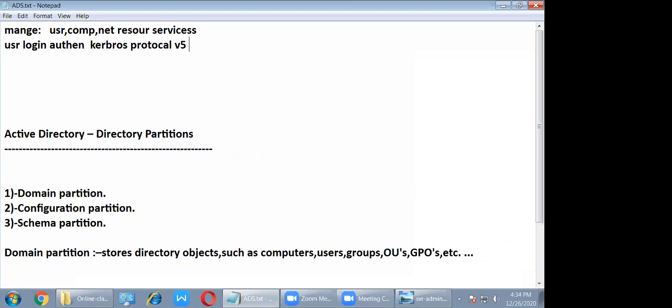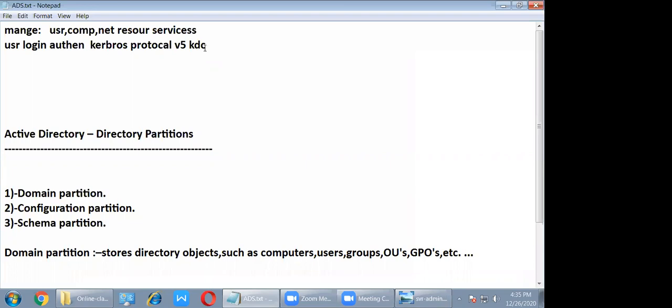But in Windows, this is called KDC, Kerberos Domain Controller. This Kerberos protocol is available in Linux also, Unix also, different operating systems. But in Windows, Kerberos is called KDC, Kerberos Domain Controller. Got the point?